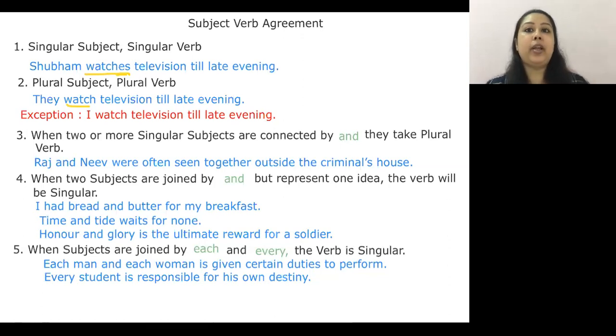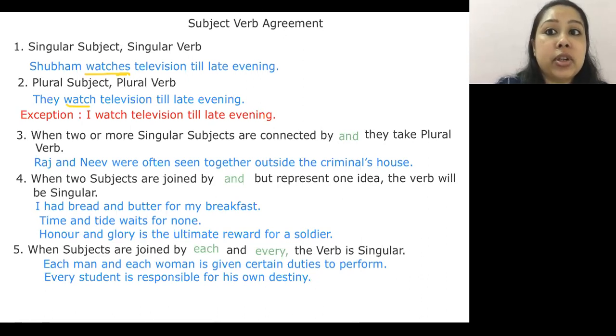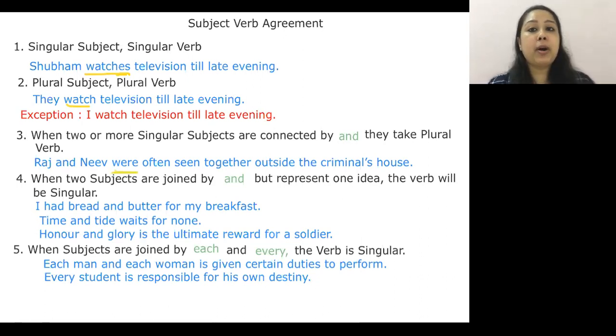Understood? Third rule. When two or more subjects are connected by the conjunction and, I am talking about two singular subjects, students. Raj and Neev were often seen together outside the criminal's office. Now here, were. I'm talking about two subjects and both are singular. Raj singular, Neev singular. And so when they come together, they become a collective person. Together, they are plural in nature. Two people seen outside the criminal's house. So we are using were.